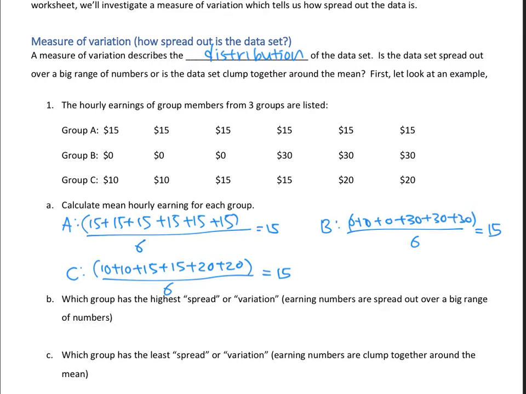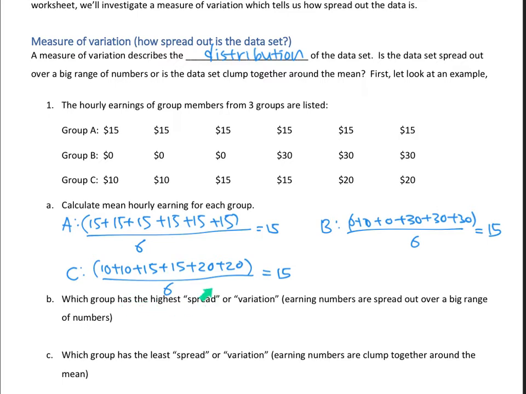So here I noticed that for 3 different groups, if I just calculate the mean, we get the exact same mean. On average, they all make $15. Group A, on average, they make 15 bucks. Group B, on average, they make $15. Group C, on average, they make $15. But obviously, Group A and Group B are very different in terms of distribution, right? Like income distribution. I kind of noticed that already.